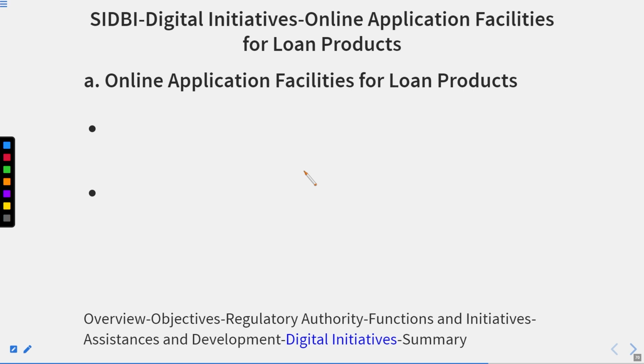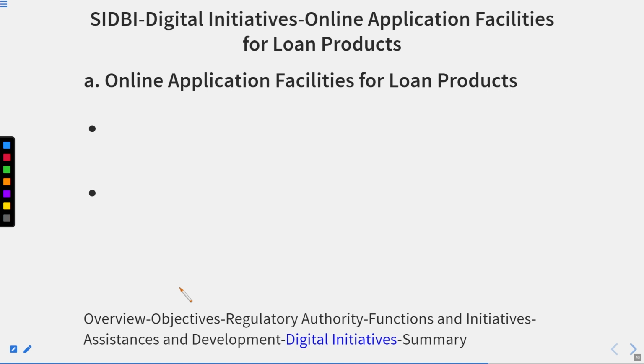The first is the online application facilities for the loan products. In the previous part, when we were discussing strengths and development, I gave you an idea about the short run and the long run. I told you in detail what we mean by the short run and the long run. Short run is for a short duration and only one thing could be changed. The long term is for a long duration, maybe more than 5 years, 6 years, 10 years, and all the things could be changed simultaneously.